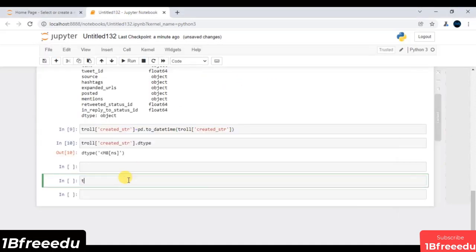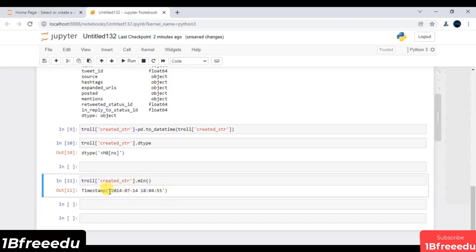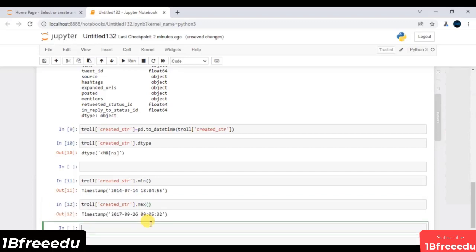So what I will do is, first and foremost, I have to access this feature, which is exactly my created_str feature. On top of this, if I call, let's say, the min function, just to compute the minimum value, or just to compute that day when my first tweet was generated. Again, this is typically my first date. In a similar way, I can also call one more function, which is my max function. So this is basically my last date of the tweet.